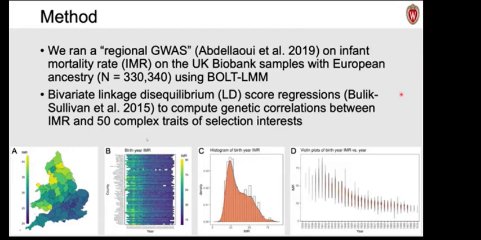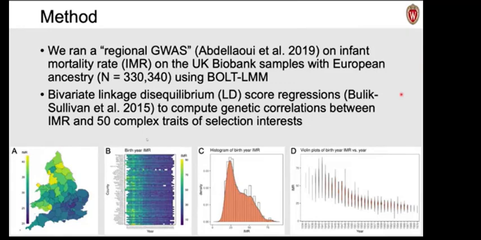We have each year's IMR record for each county in the UK. We assign each UK Biobank sample an IMR value by linking its birth year and birthplace with regional IMR record. IMR is a well-established indicator of area-level conditions related to nutrition, infection, and inflammation. It therefore indexes the environment experienced during gestation and infancy.